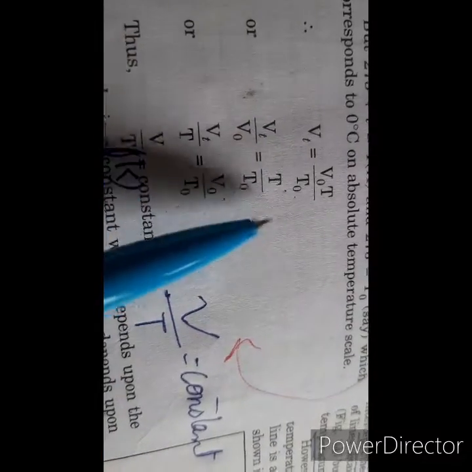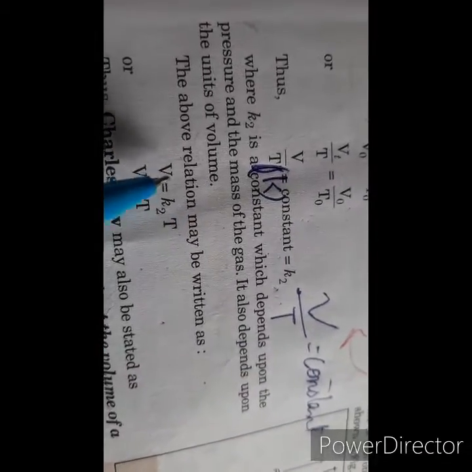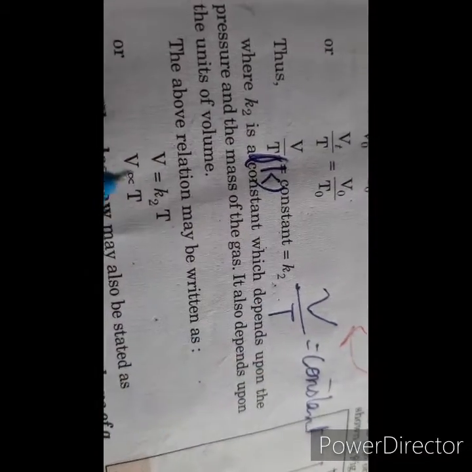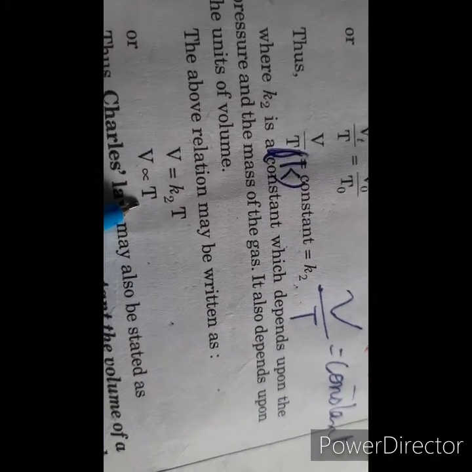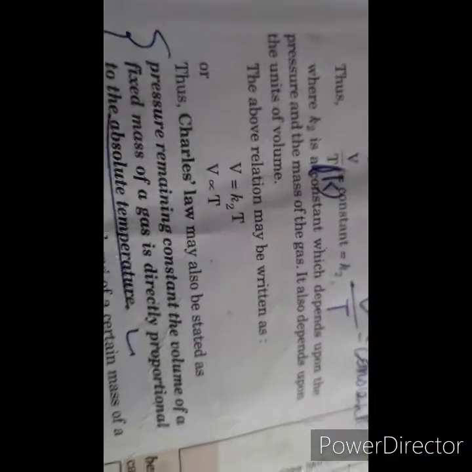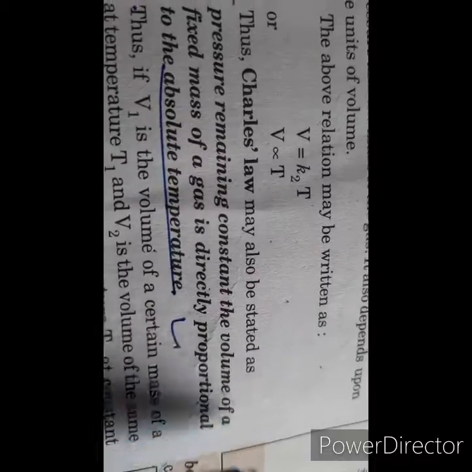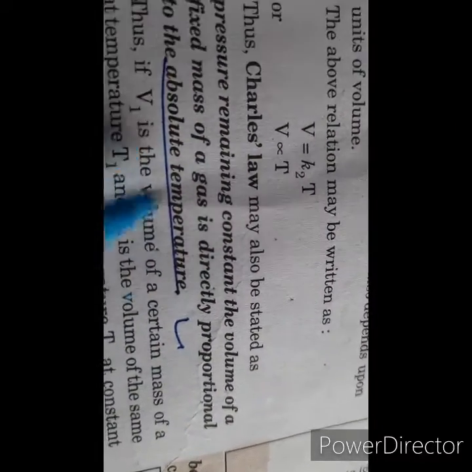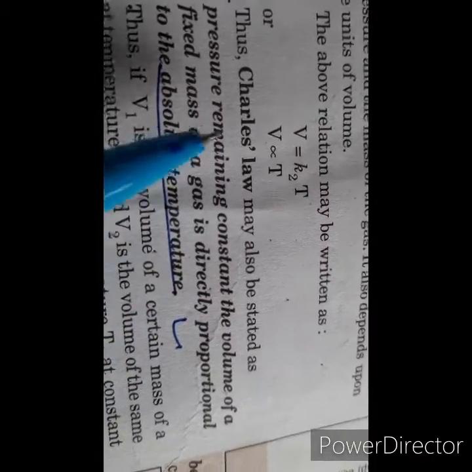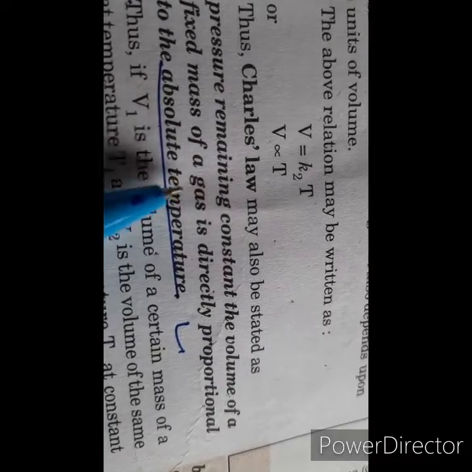Or we can write Vt/T is equal to V0/T0, or V/T is constant, and this constant is K2. So the above relation can be written as V is equal to K2 T, or volume is directly proportional to temperature. So Charles' law can be written as: pressure remaining constant, the volume of a fixed mass of gas is directly proportional to the absolute temperature, right? So this is Charles' law when the temperature is taken to be in Kelvin.